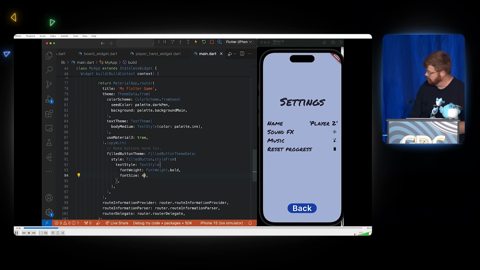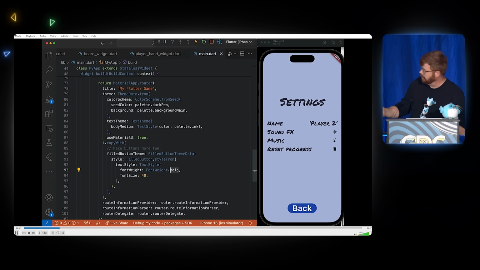When I hit save, you can see that button immediately updated to reflect the code change. And so what happened is there's a file system watcher on the file. It notices it was saved and changed. It's sent over to the running app where the just-in-time compiler in the Dart VM saw it, compiled it, kicked out the old version of that file, and then rebuilt and repainted the entire UI in less than a second. And that's how hot reload works.